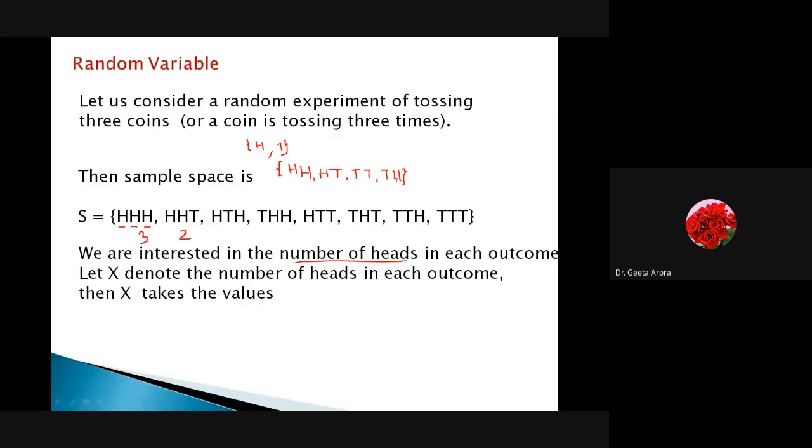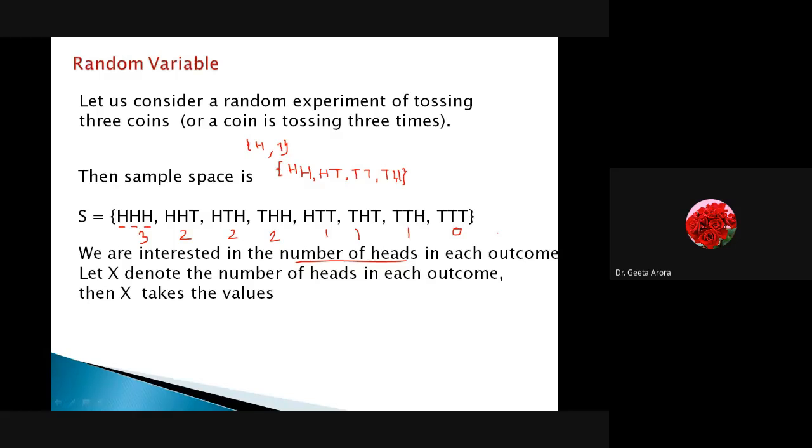It could be 2, it could be 1, or there might be no head. It is possible that on all the 3 coins we are getting tail, tail and tail. Correct? First, let me know if this is clear.